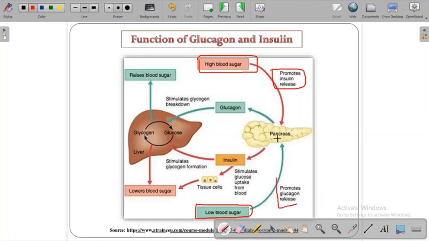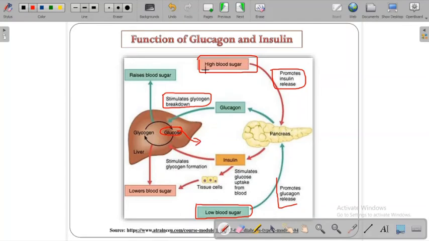It tells the islets of Langerhans to produce glucagon. Glucagon goes and binds to hepatic cells and stimulates the glycogen breakdown pathway. Immediately the glycogen stored in the liver breaks down and releases glucose molecules. So glucose is released into the blood, and ultimately the blood sugar level increases.